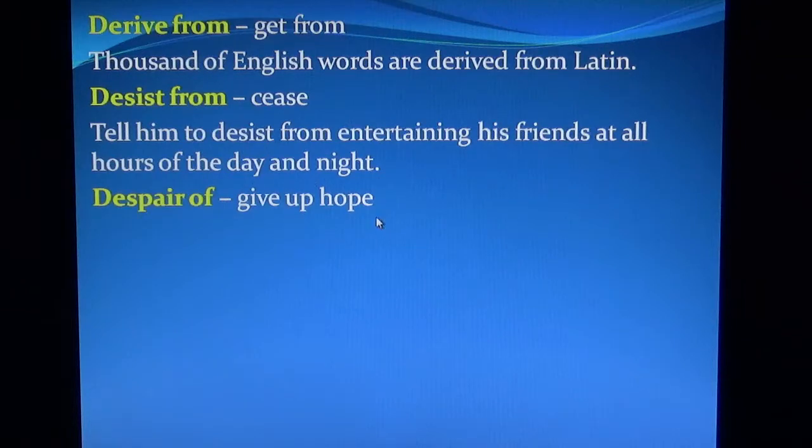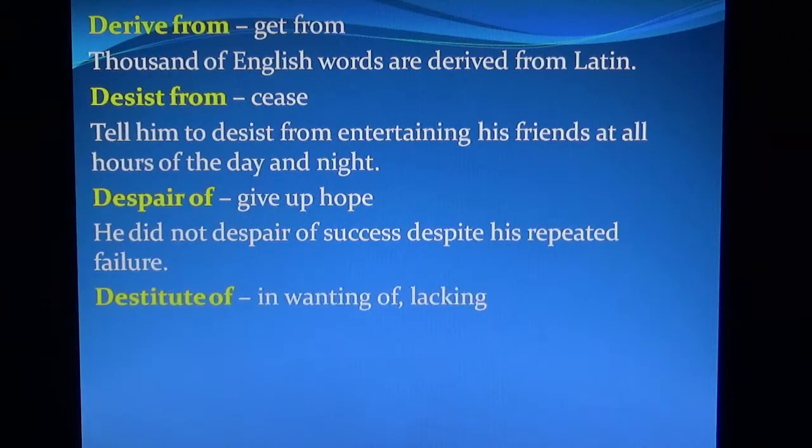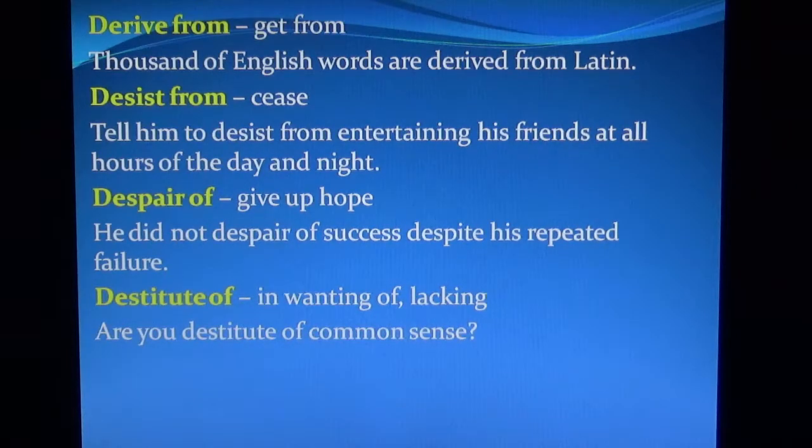Despair of means give up hope. He did not despair of success despite his repeated failure. Destitute of means in wanting of, lacking. Are you destitute of common sense?